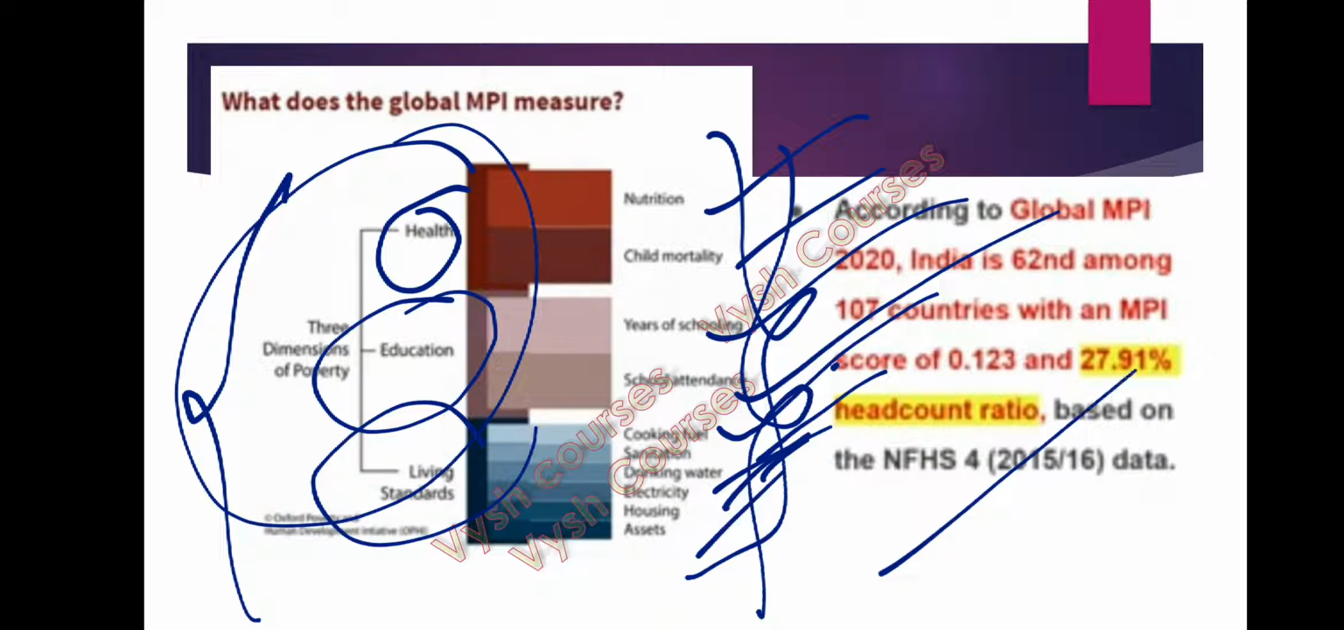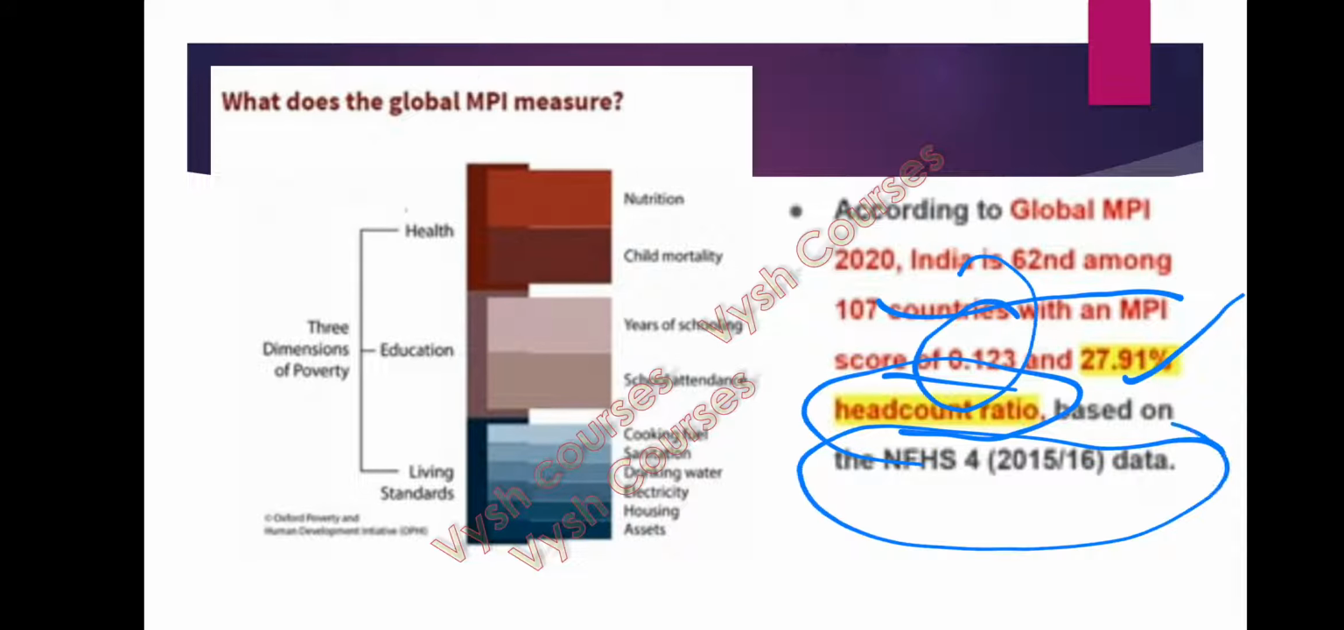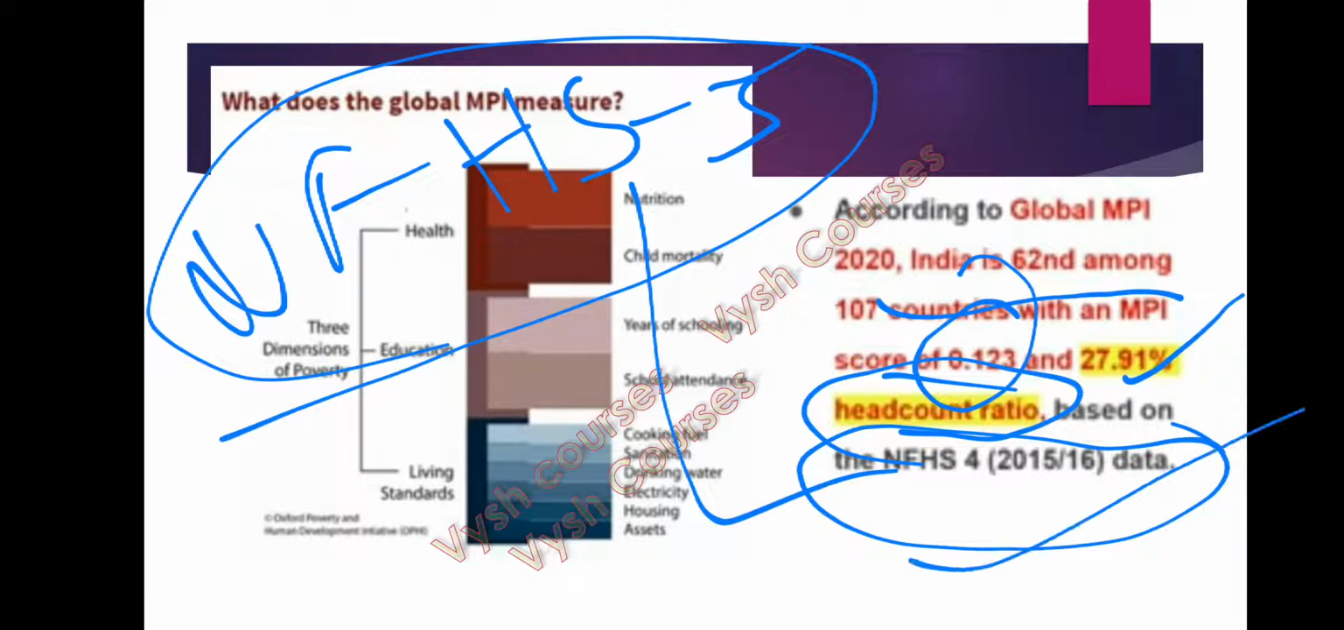According to the global MPI 2020, India ranked 62nd out of 107 countries with an MPI score of 0.123 and a 27.91 percent headcount ratio. It is based on NFHS-4 data. We have already discussed in one of the videos about NFHS-5, which was recently released. But this global MPI last year was based on the NFHS-4 data.